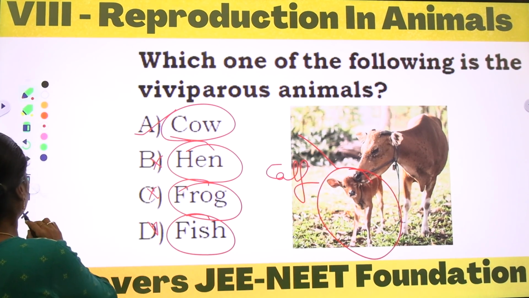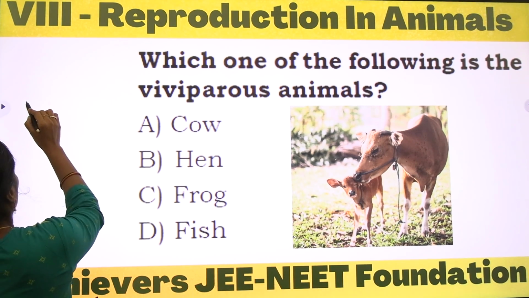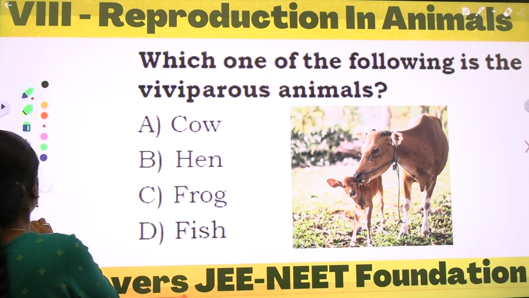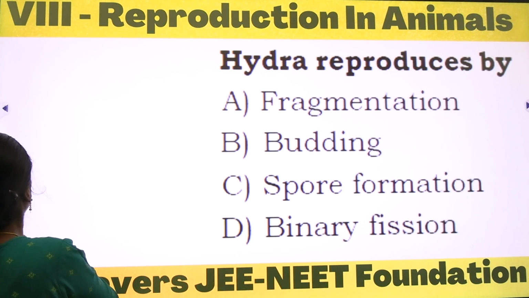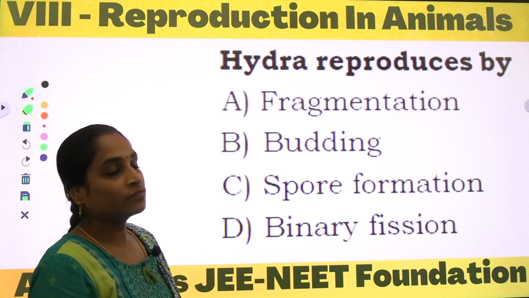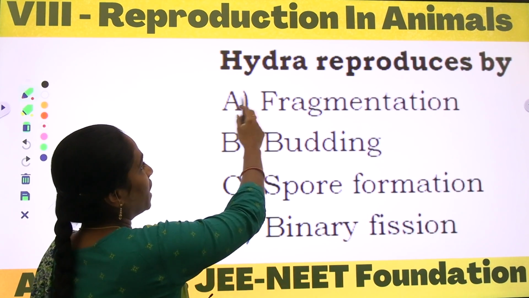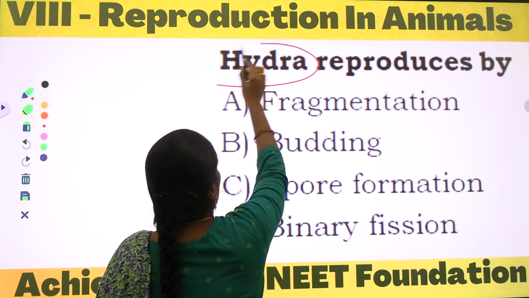Yes, next. Going to the next question. Hydra reproduces by. What is hydra here?